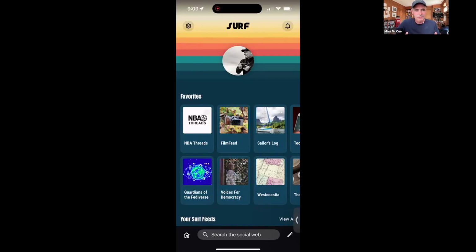So let me show you an example of one feed here. On Surf, you can see it looks a lot like a browser. I've got a URL bar down here at the bottom where I can type in a Fediverse address. I can type in a search. I can also post. I'm logged in right now with my Mastodon account and my Bluesky account, so that I can interact with posts regardless of what protocol they're on seamlessly, and I don't have to think about it.